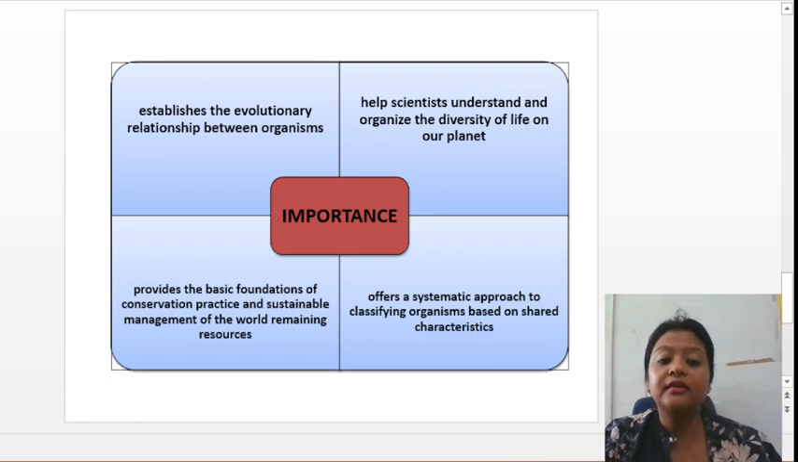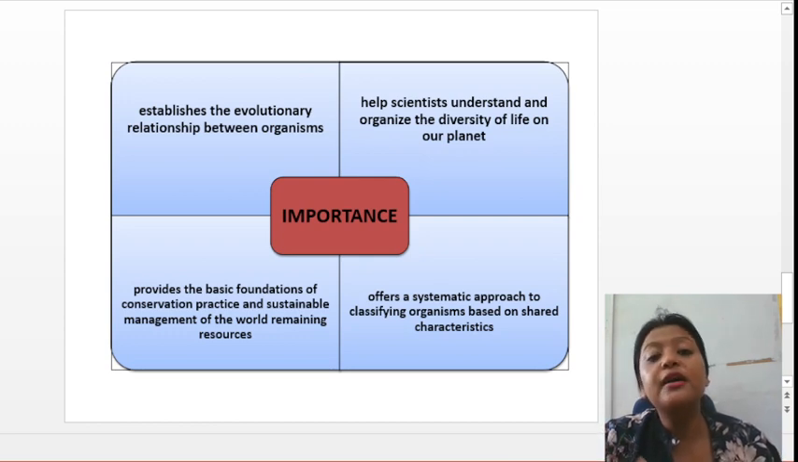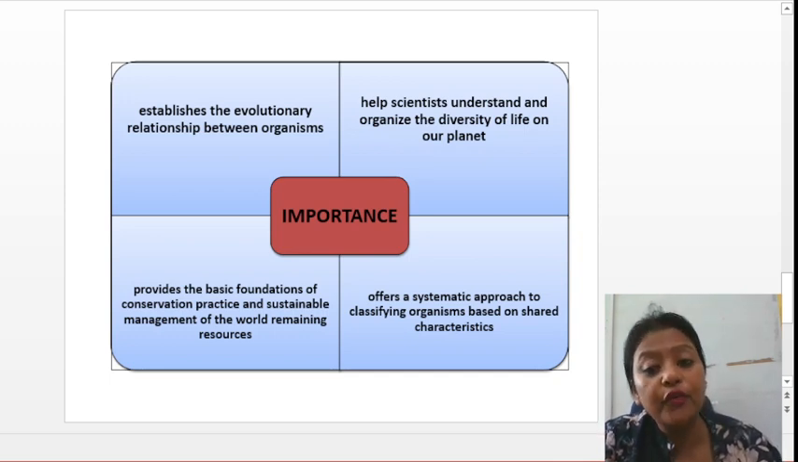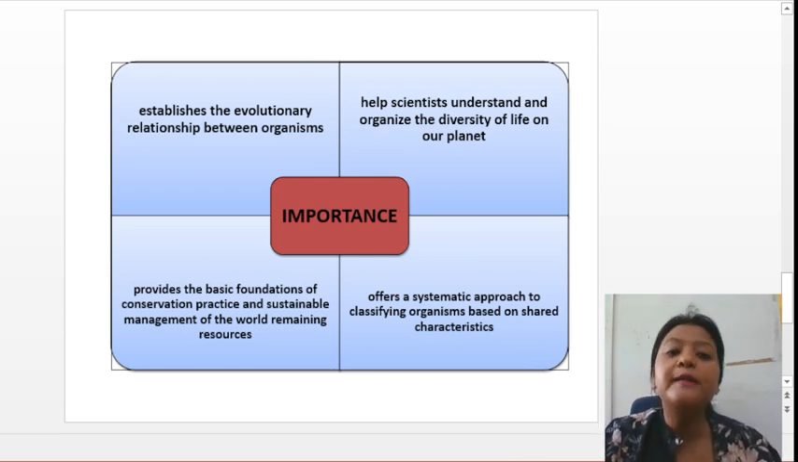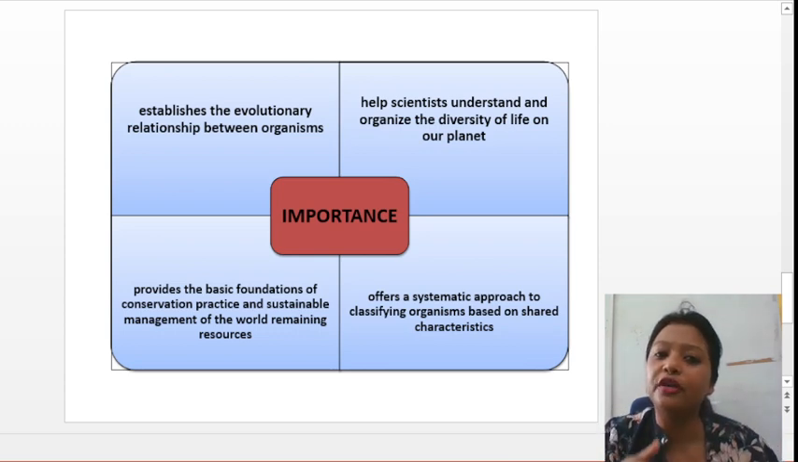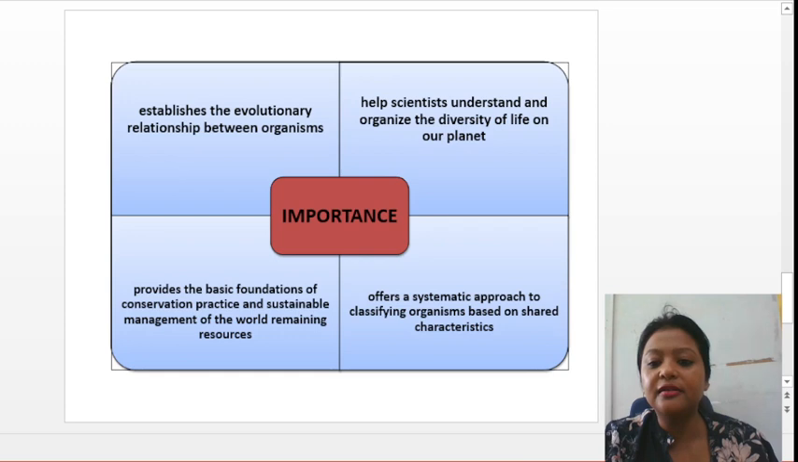Number three, if we do not know the resources, if we do not know the organisms, how can you develop a conservation practice? How can you sustainably manage them, right? So this forms the basic foundation for practicing conservation and also for sustainable management of these resources around us. Number four, it offers a systematic approach of classification, based on the common characteristics and common properties of different organisms.